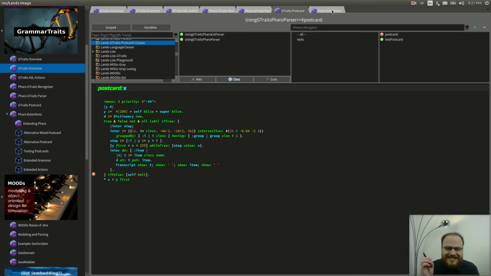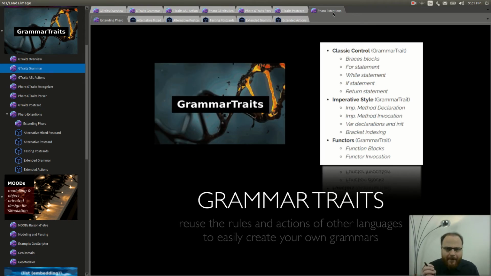We are going to extend Faro using grammar traits with the following syntax and semantics for classic control, including brace blocks for, while, if, and return statements, imperative or procedural style with syntax for imperative declaration of methods and variables, imperative invocation and bracket indexing, as well as functor syntax with function blocks and functor invocation.